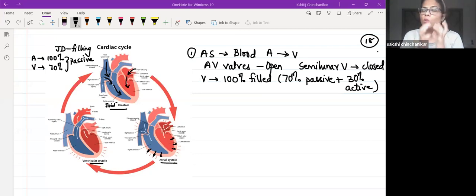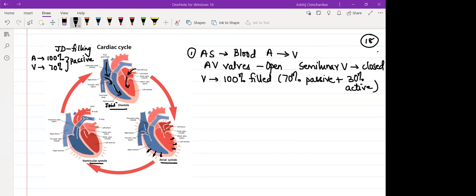Why did the pressure increase the first time? Because it was 100% filled with blood. Now these ventricles have started to contract. Volume is getting reduced, so the pressure will increase. So can I say, since this ventricular pressure is again increasing, the AV valves that had closed could open again? So the chordae tendineae will hold them so that the AV valves don't open. Because if they open, the blood from the ventricle will go back into where? The atria. So now this increased ventricular pressure will open which valve? The increase in ventricular pressure will open the semilunar valve.